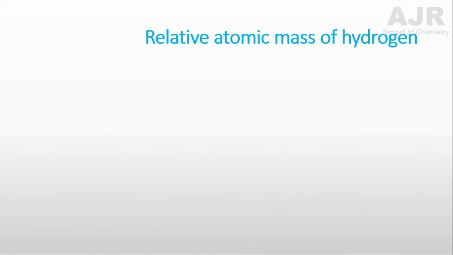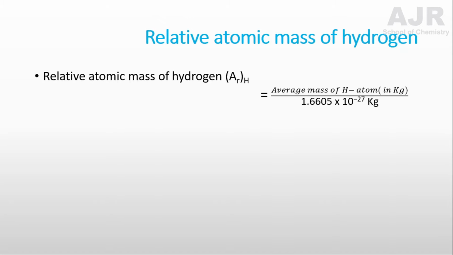Now you are going to learn how to calculate the relative atomic mass of a hydrogen atom. It can be calculated by the formula: average atomic mass of hydrogen atom in kilogram divided by the unified atomic mass unit value, which is 1.6605 times 10 power minus 27 kilogram.